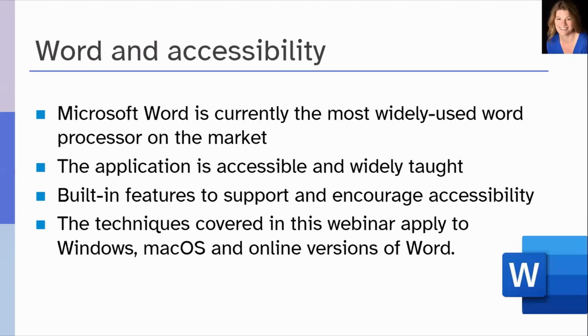Built-in features support and encourage accessibility, compatibility with screen readers such as JAWS, NVDA, Narrator, and more, as well as dictation abilities and multiple features with learning tools. Accessibility Checker is another Microsoft tool that we have in most Office 365 products, Word included, which helps ensure that your content is accessible for those who consume it. Techniques covered in this webinar will apply to Windows, Mac OS, and online versions of Word.